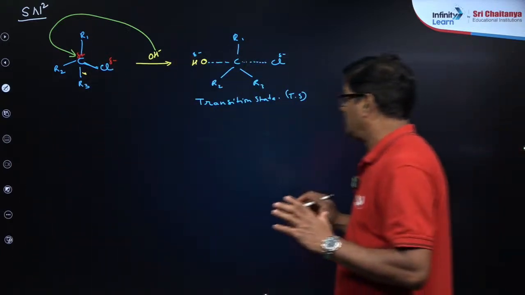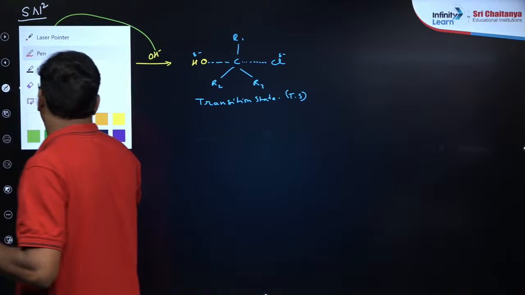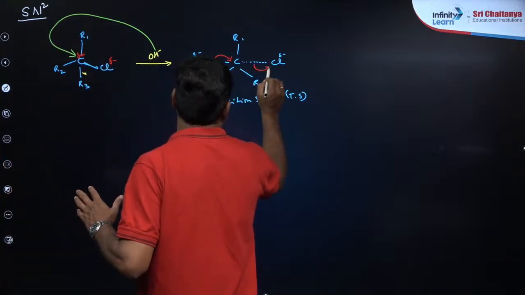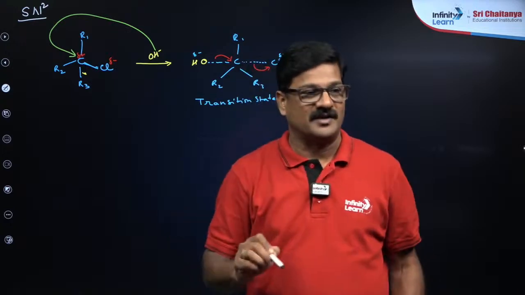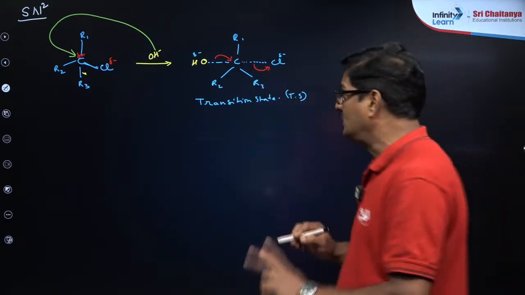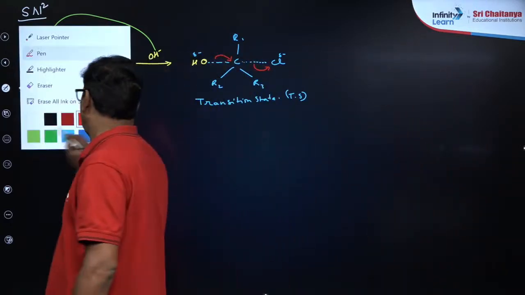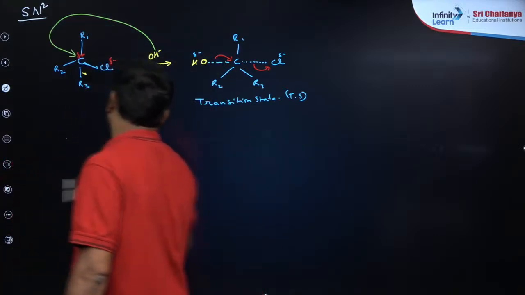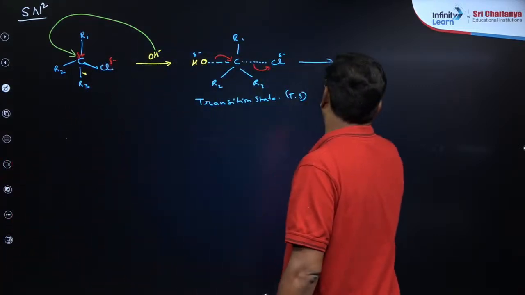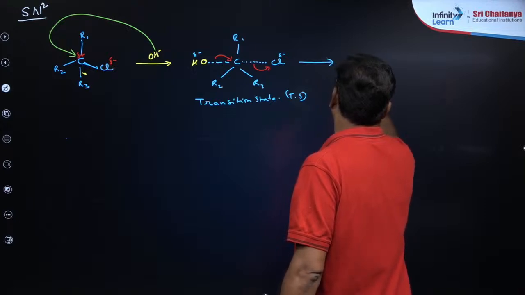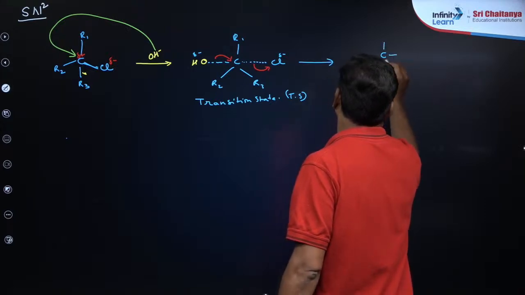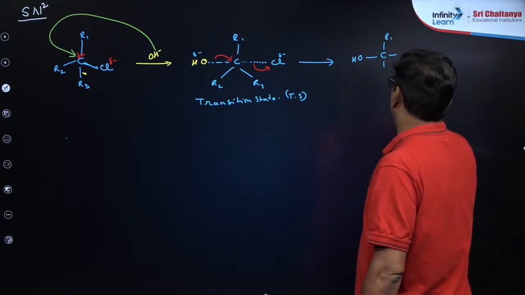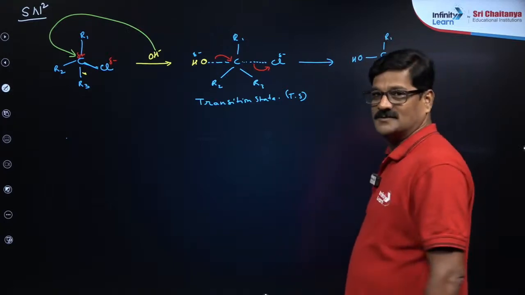So actually, the bond is made completely and this bond is broken completely, making and breaking simultaneously. So the product that you are going to see here is OH, carbon, with R1, R2 and R3.